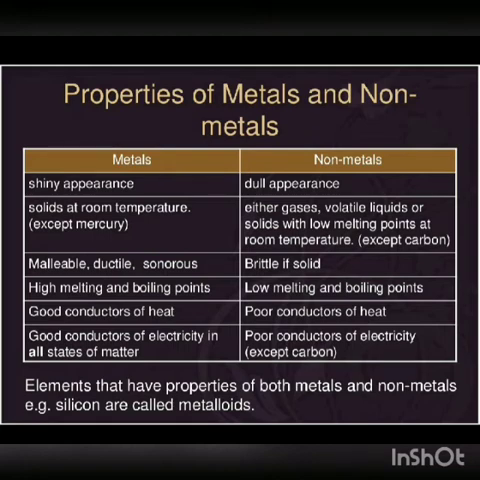Now, there is one more type of element present in the periodic table. Elements that possess the properties of both metals and non-metals are called metalloids. They are called metalloids.